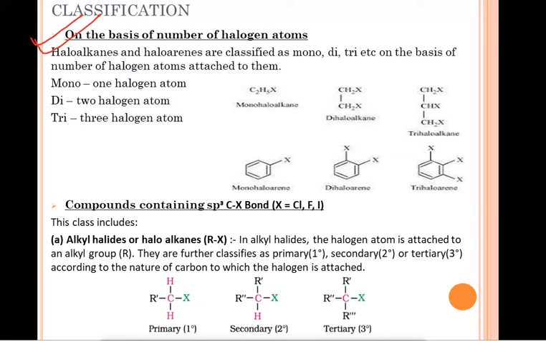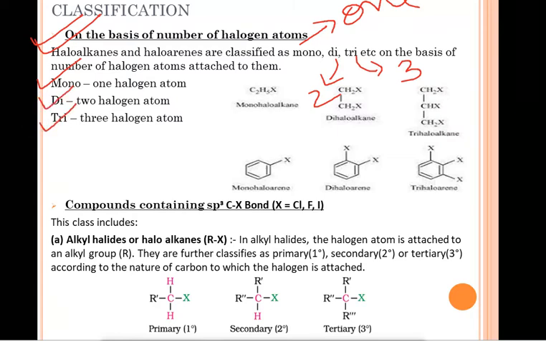What is the meaning of mono? Mono means 1, di means 2 and tri means 3. If one halogen atom is attached to the haloalkane or the haloarene, then it is called monohaloalkane or monohaloarene. If two halogen atoms are attached, then we call it dihaloalkane, dihaloarene. If three halogen atoms are attached, we call it trihaloalkane and trihaloarene. Mono means one halogen atom, di means two halogen atoms and tri means three halogen atoms.